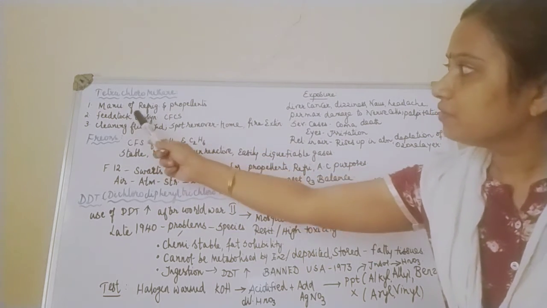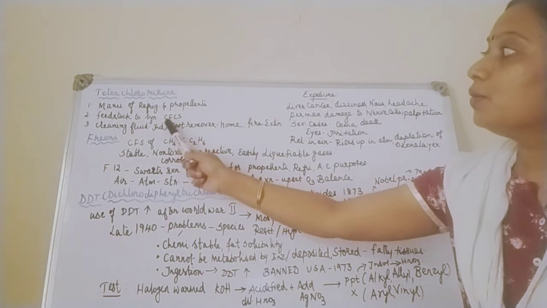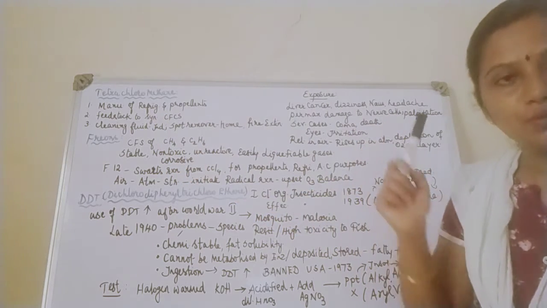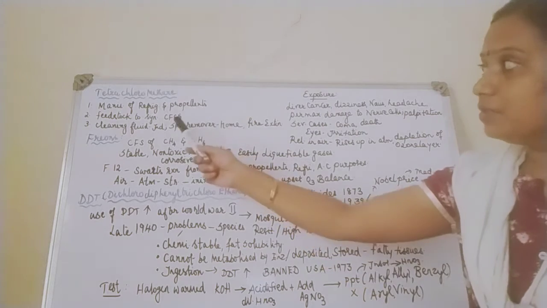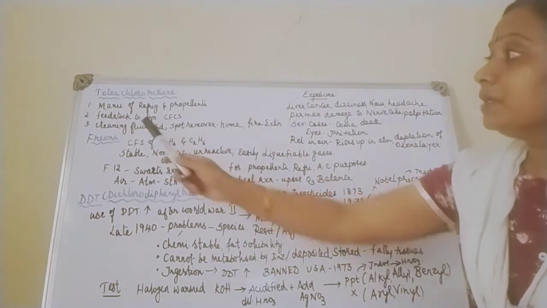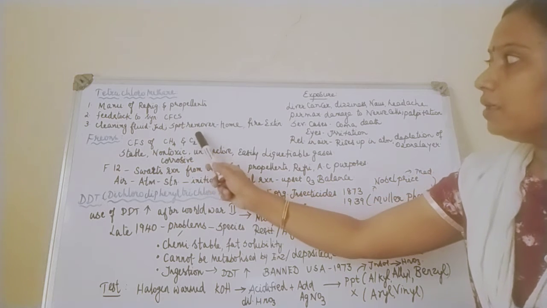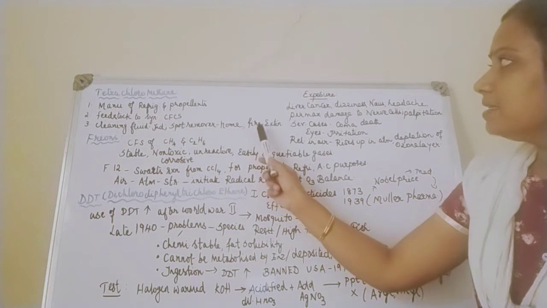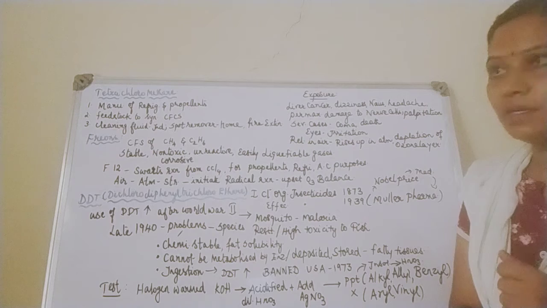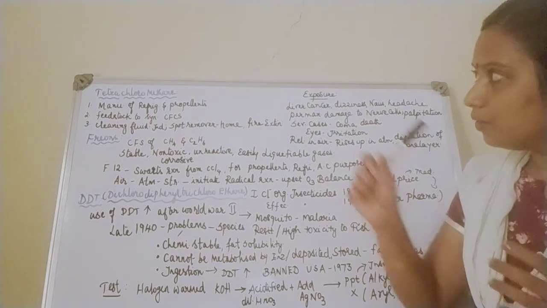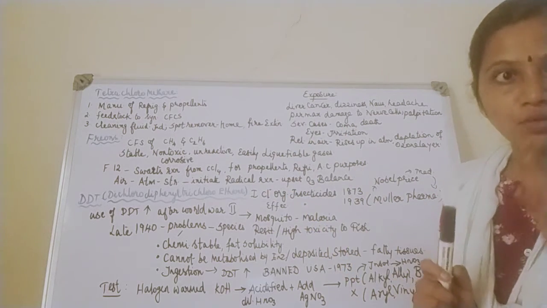It is used in the manufacture of refrigerants and propellants. It is used as a feedstock to synthesize chlorofluorocarbons, that is CFCs. Then it is used as a cleaning fluid in industry. It is used as a spot remover for homes, and it is used as a fire extinguisher. So tetrachloromethane has got 3 uses.